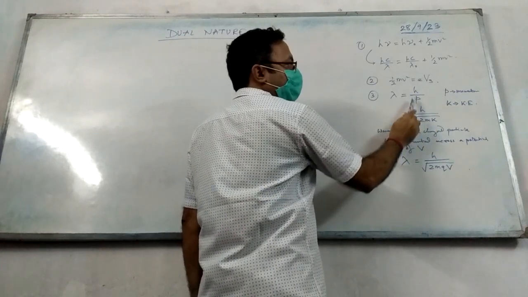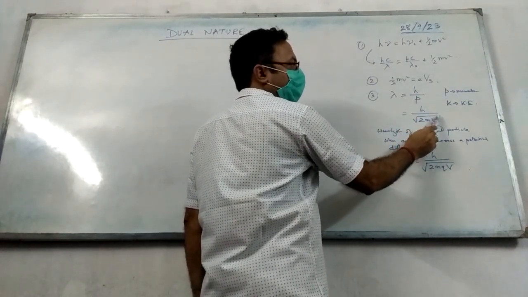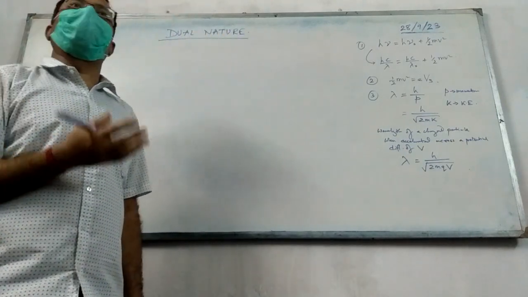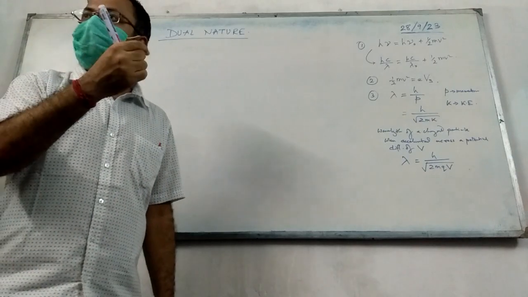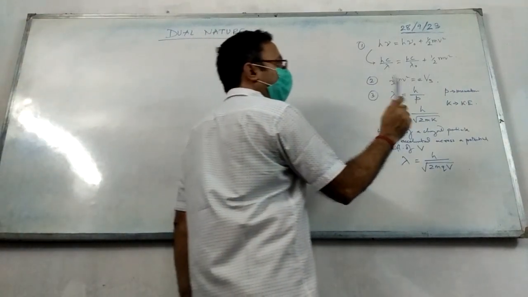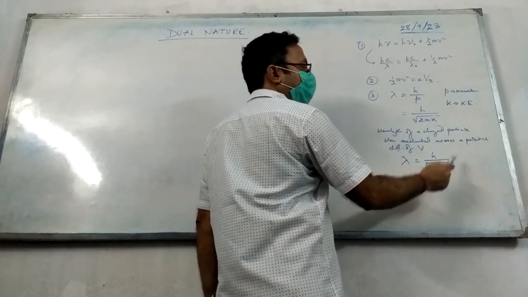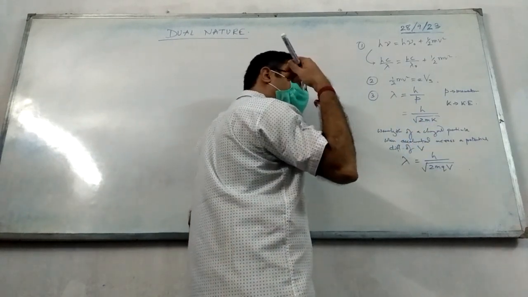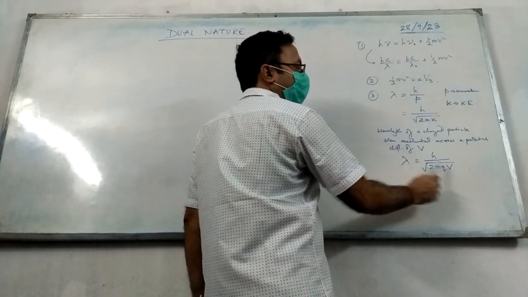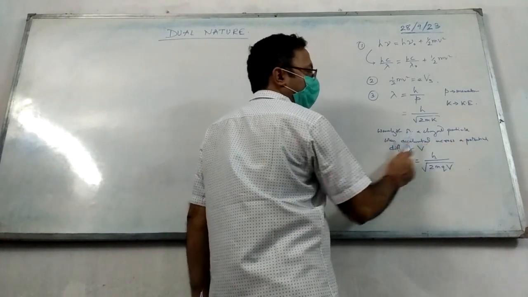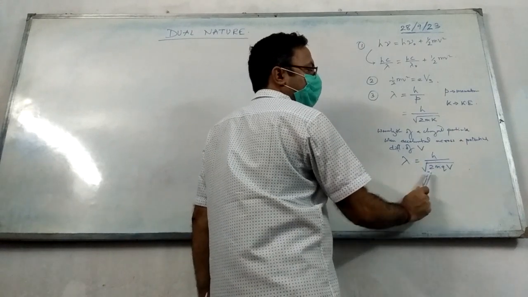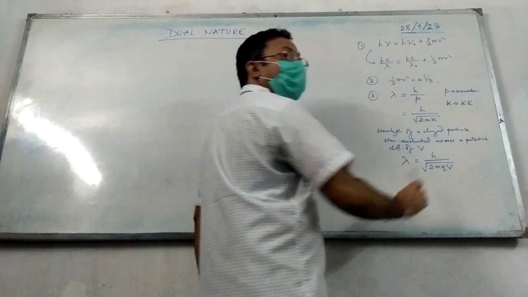And momentum p can also be written as root over twice mK, where K is the kinetic energy. Whenever you accelerate a charged particle across a potential difference, the charged particle moves with a very high speed. Then that charged particle will also get associated with a wavelength. So if you need to find out that wavelength, in case of kinetic energy, we use the potential energy across which the charged particle has been accelerated. That's why in case of K, we get q into V. So the wavelength of a charged particle accelerated across a potential difference V will be lambda equal to h by root over twice m q V.